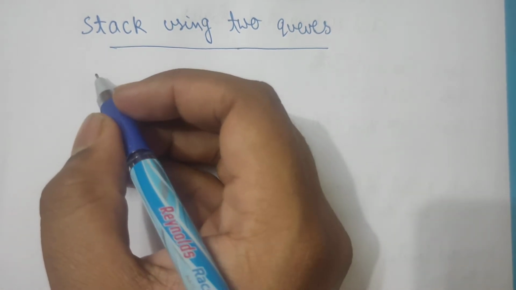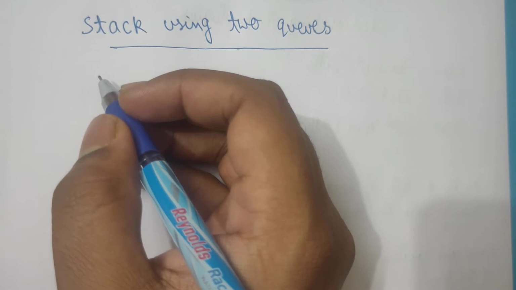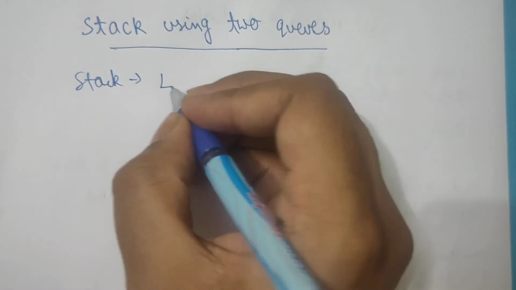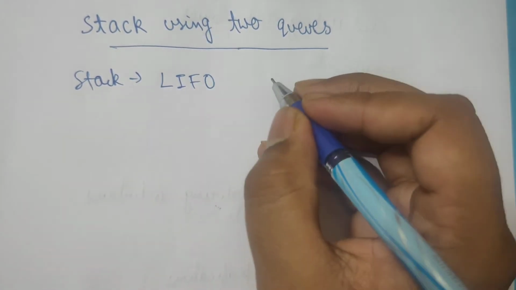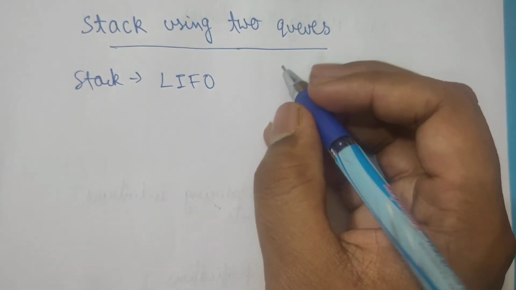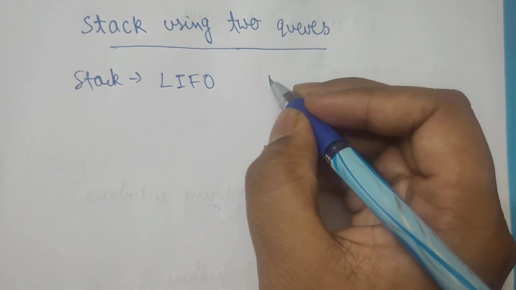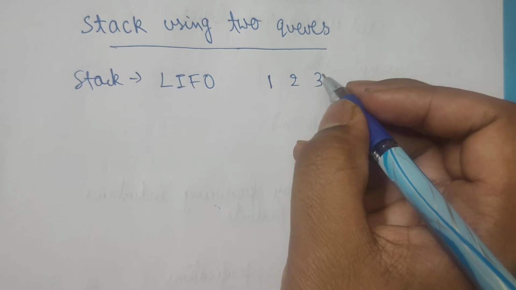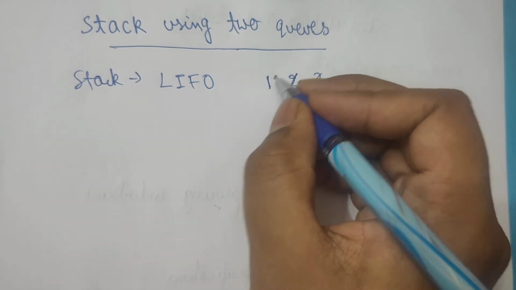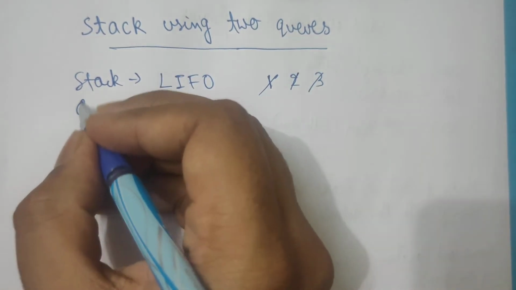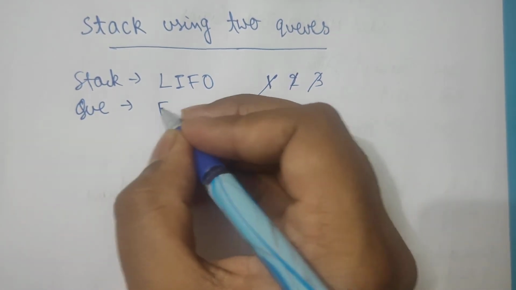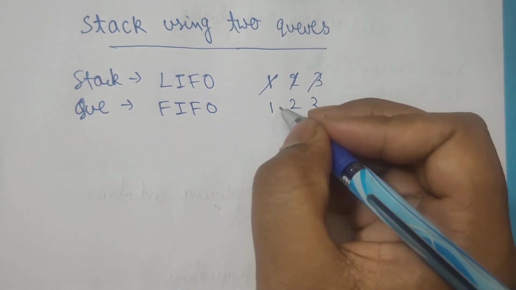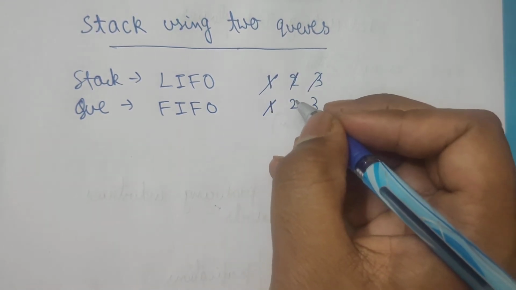In stack data structure we know that it is last in, first out. Suppose the elements in this stack are pushed in this order: 1, 2, 3. Then the first element to be popped will be 3, then 2, then 1. But a queue holds first in, first out. So if we push 1, 2, 3, then the first element to be popped will be 1, then 2, then 3.